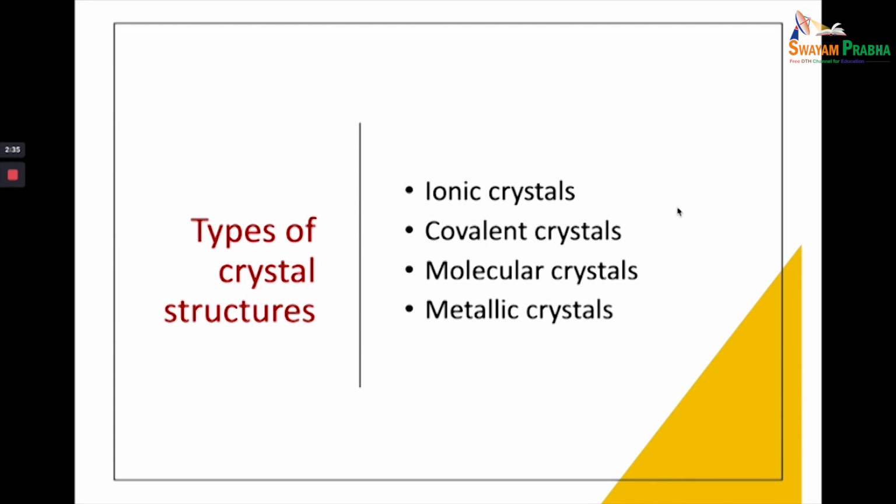Now, based on the nature of bonding in crystalline solids, we can classify the crystal structures into four kinds: ionic crystals, covalent crystals, molecular crystals, and metallic crystals. Let's define each of them and study their characteristics.